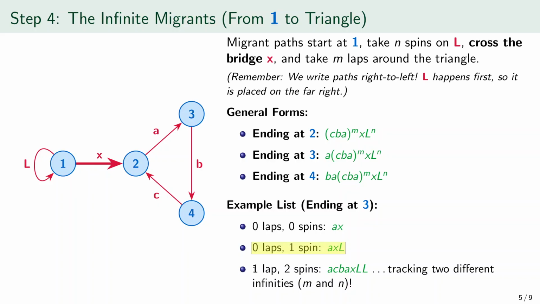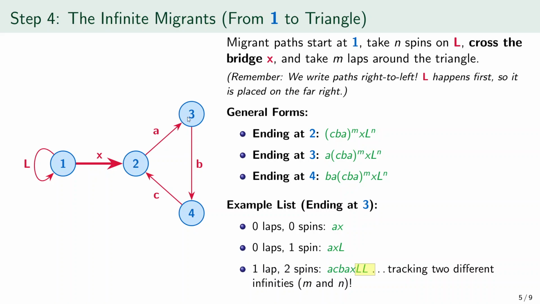1 lap and 2 spins gives a CBAXLL. Read right to left, that means first L, then L again, so 2 spins at object 1. Then X from 1 to 2. Then A from 2 to 3. Then B from 3 to 4. Then C from 4 to 2. Then A from 2 to 3. So this path starts at 1, spins twice, crosses into the triangle, goes once around the cycle, and finishes at 3. That is the key idea.